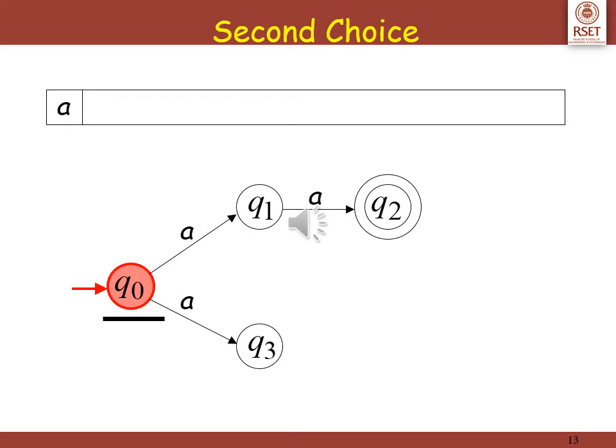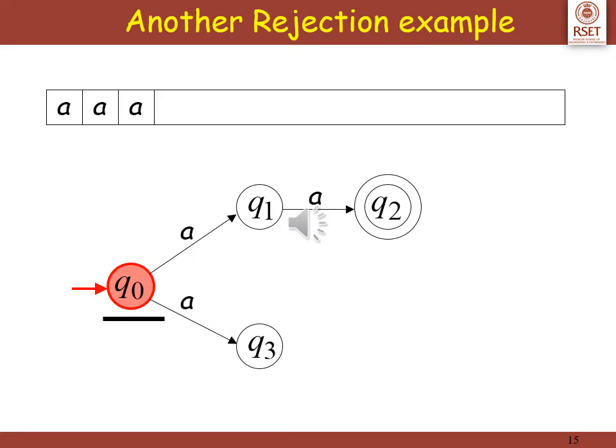See what happens if we take the second choice. The second choice, that is q0 on encountering a, moves to q3. The string is finished but q3 is a non-final state, hence it is rejected.